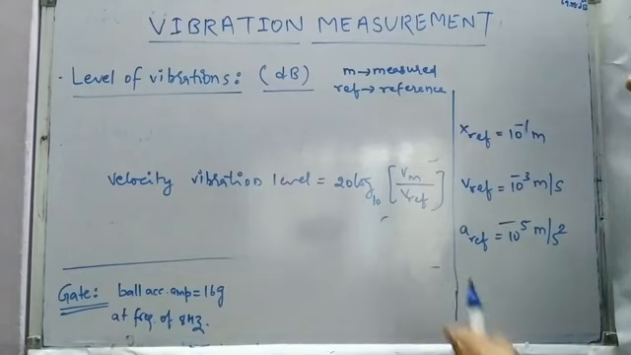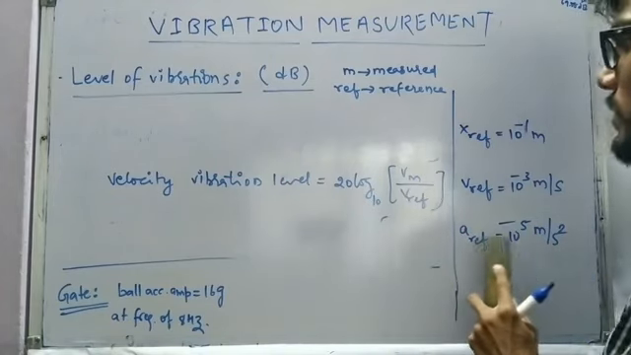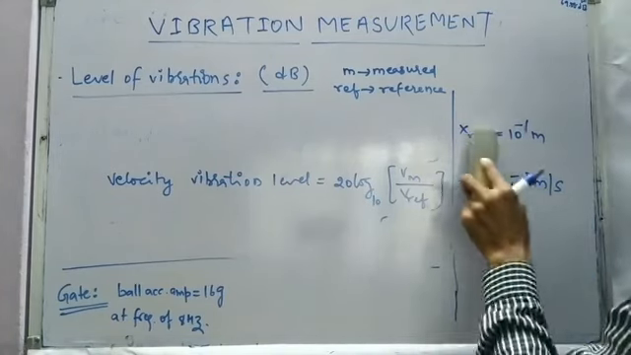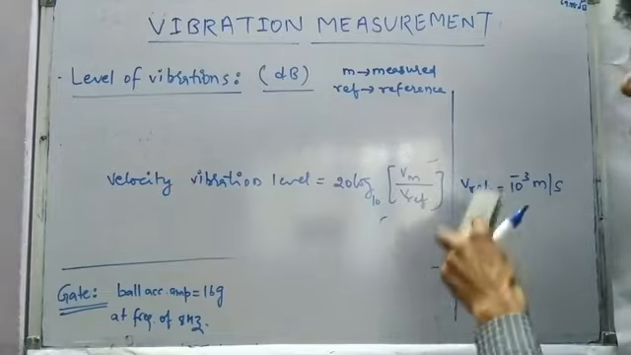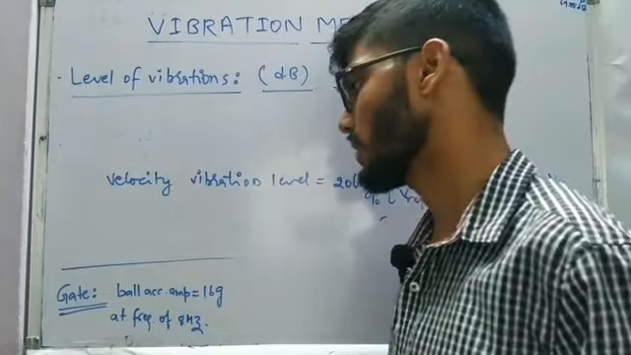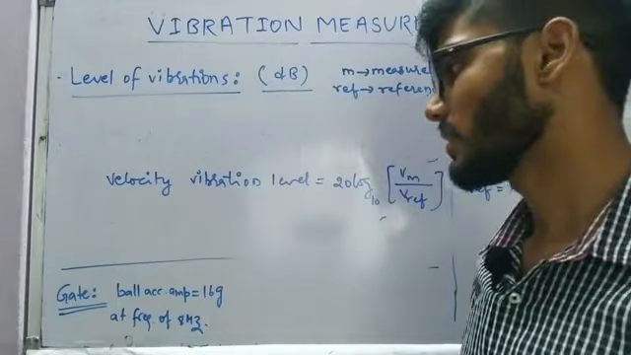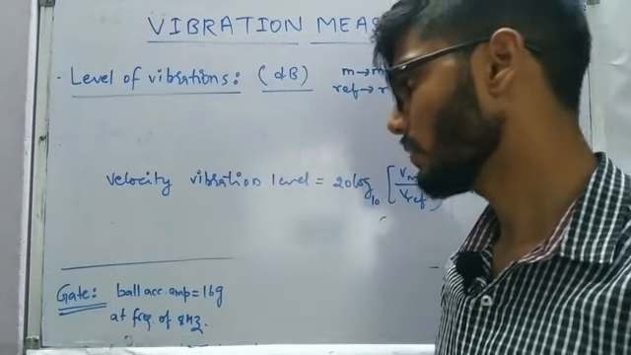So the question was asked on velocity vibration level. The question was given something like this: there is a wall which has an acceleration amplitude of 16 g at a frequency of 8 hertz.